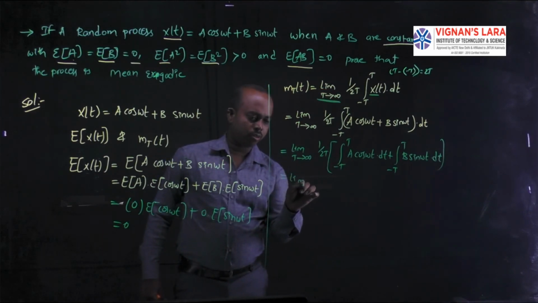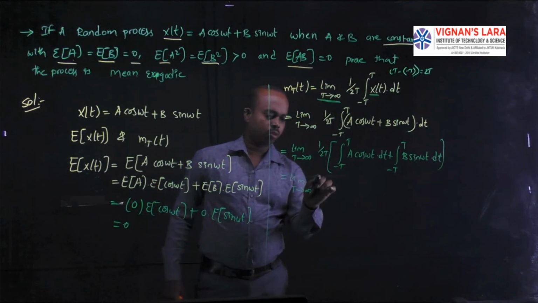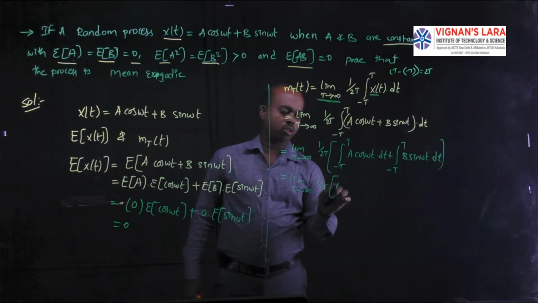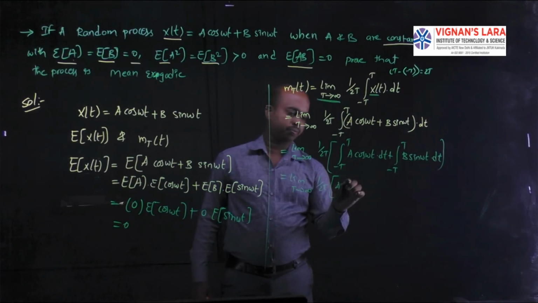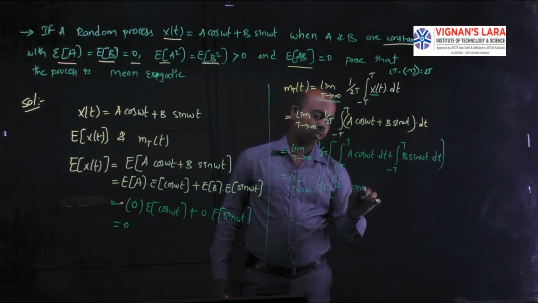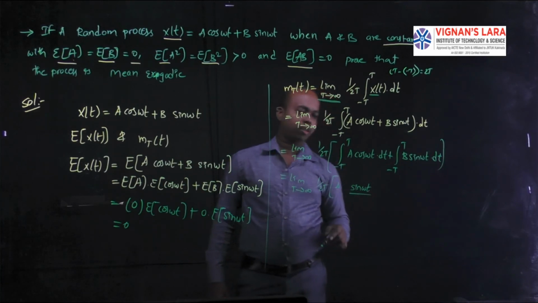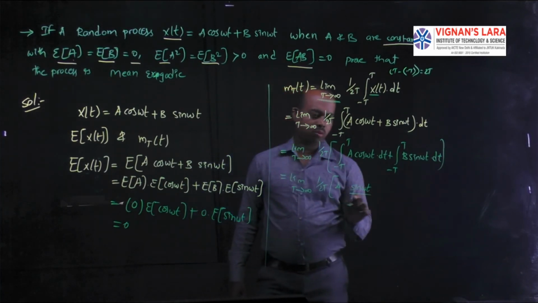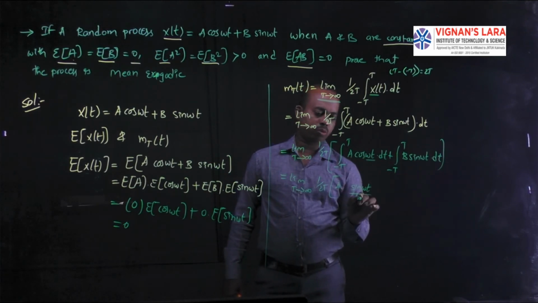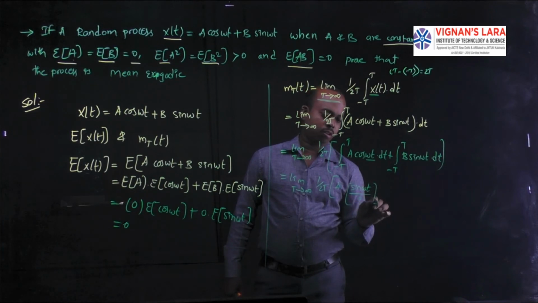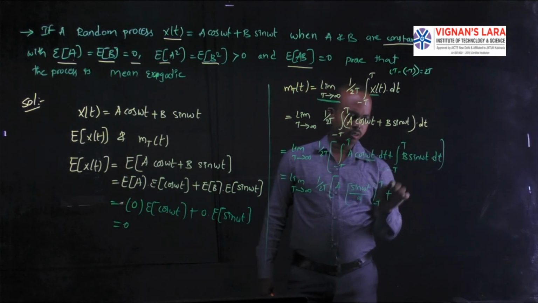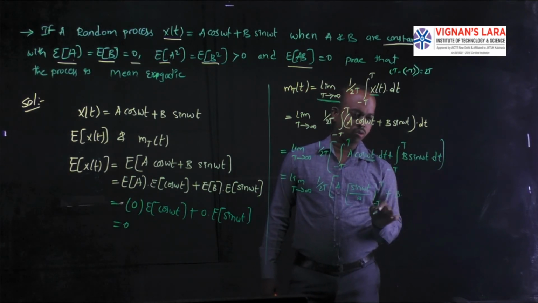Now you can apply the integration on each term. The limit T tends to infinity, 1 by 2T. In the first term, A is a constant. The integration of cos is sine omega t divided by omega, with limits minus T to plus T. Next, plus b is a constant.